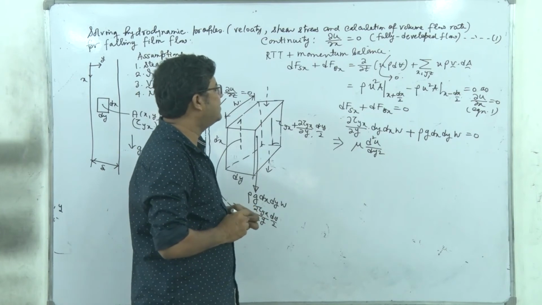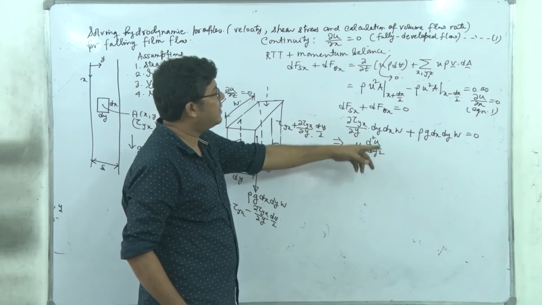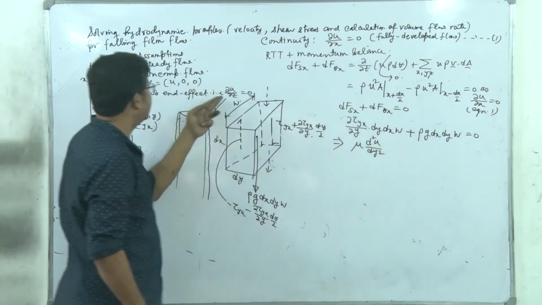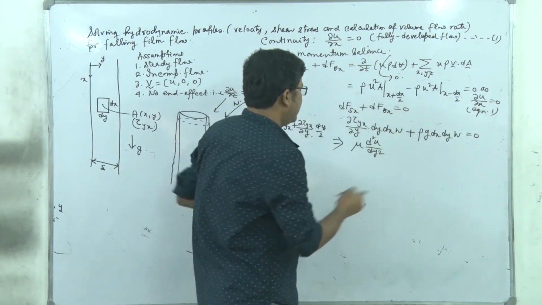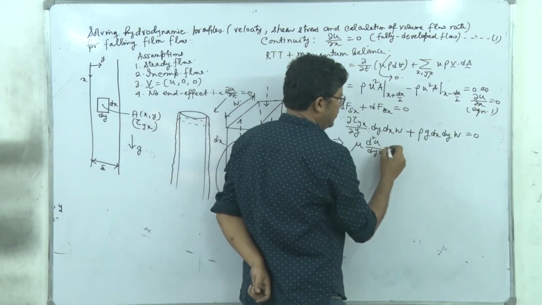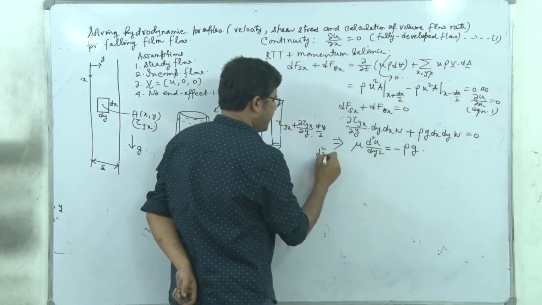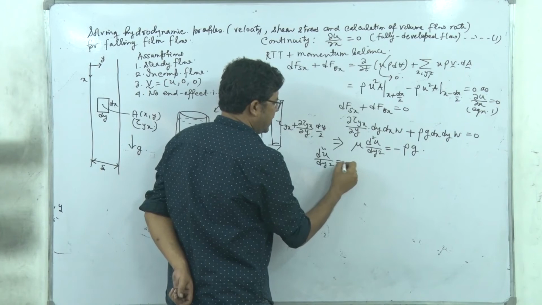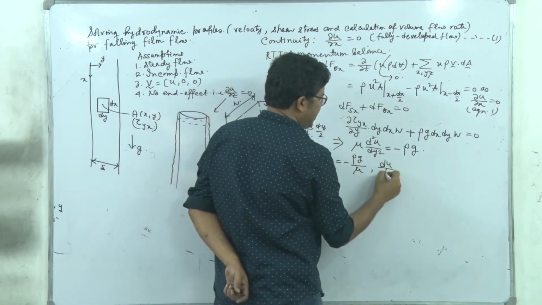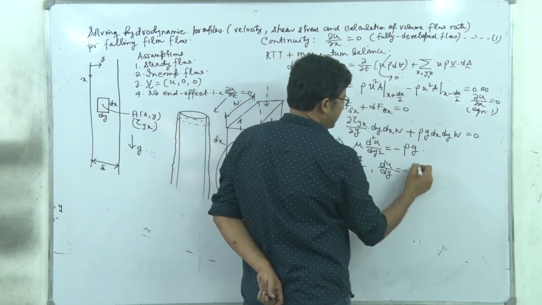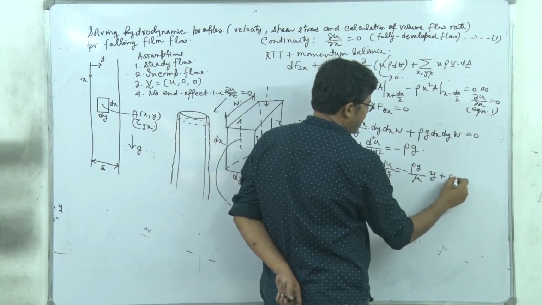Because tau yx is equal to mu into du dy, and u is a function of y only. u is independent of z here, and u also has been proved to be independent of x. So mu into d square u dy square is equal to minus of rho g. So d square u dy square is equal to minus of rho g divided by mu. Integrating it once, du dy is equal to minus of rho g divided by mu into y plus c1. Right?